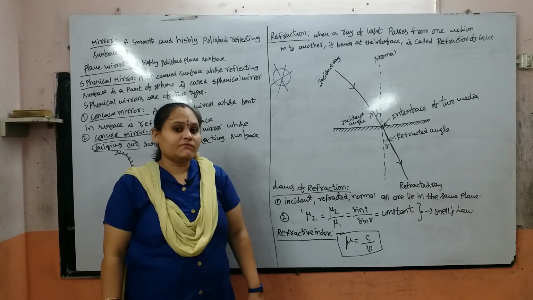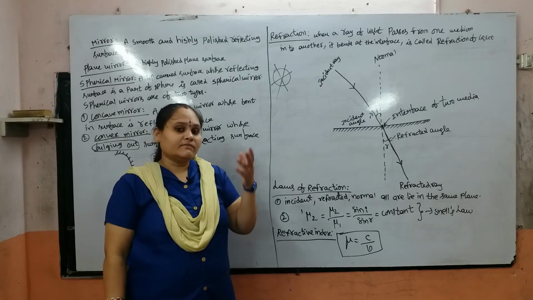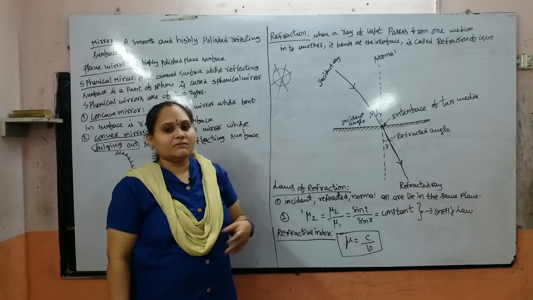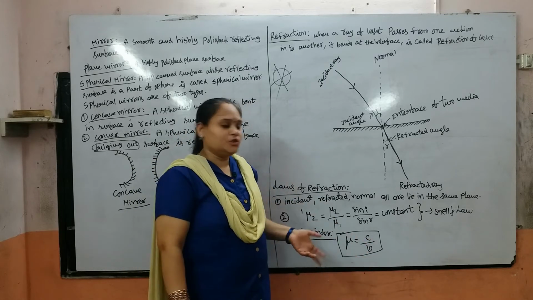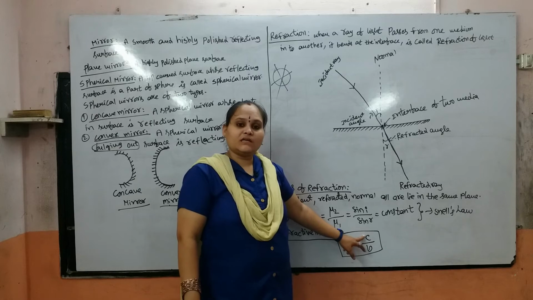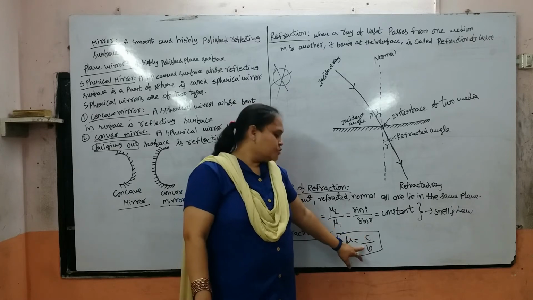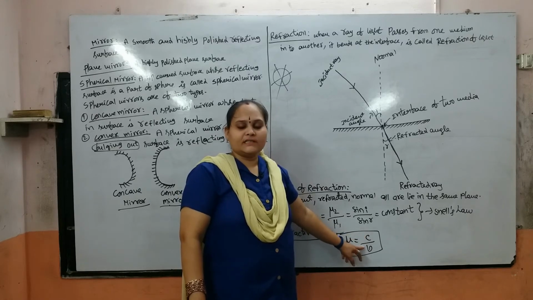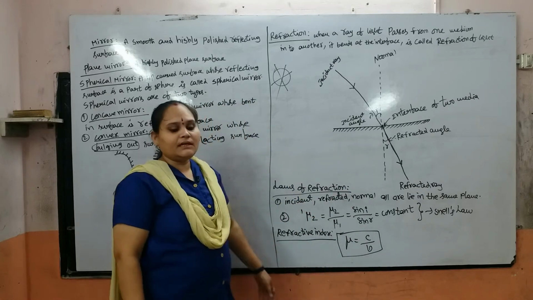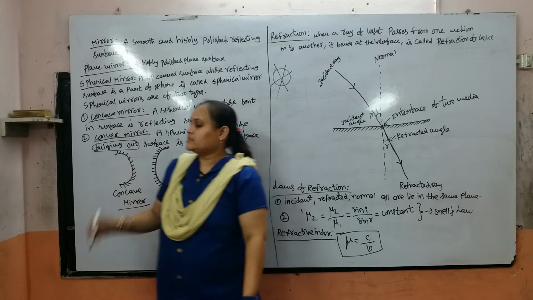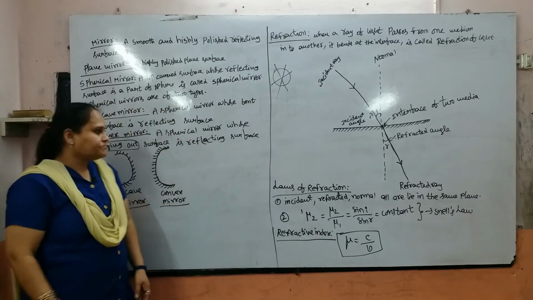The ratio of velocity in a vacuum to the velocity in a medium is nothing but the refractive index, mu equal to c by v. c is the velocity of light in vacuum, v is the velocity of light in medium, any medium, whatever it is. That is nothing but the refractive index.